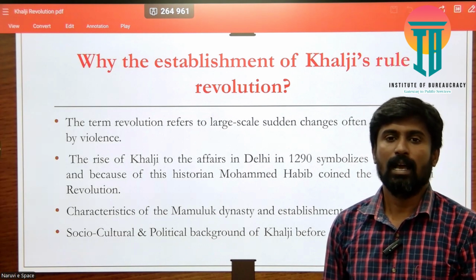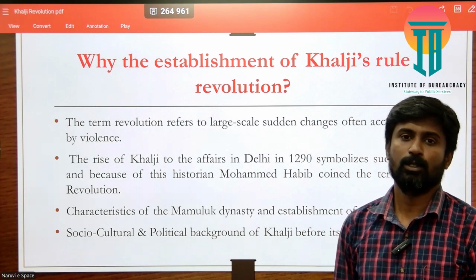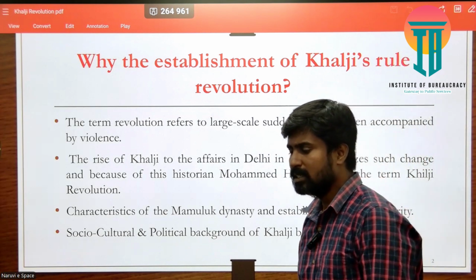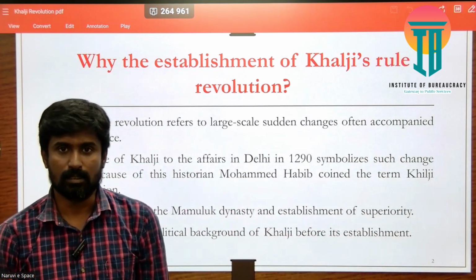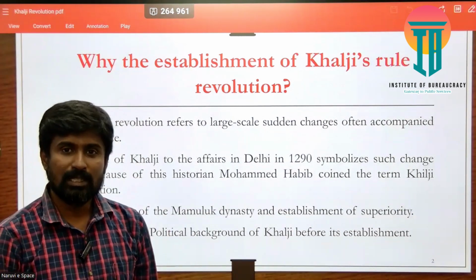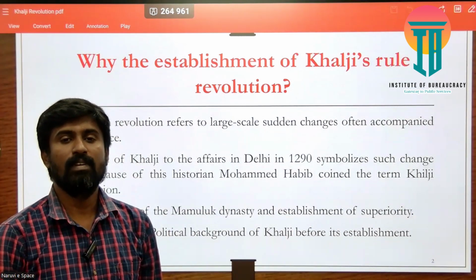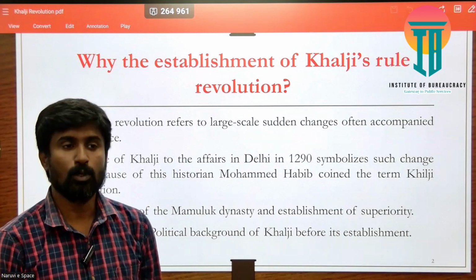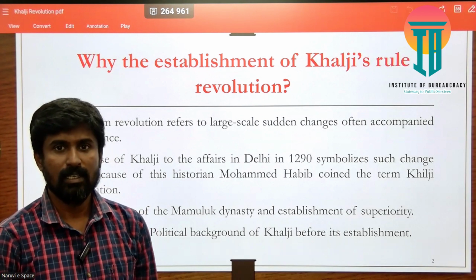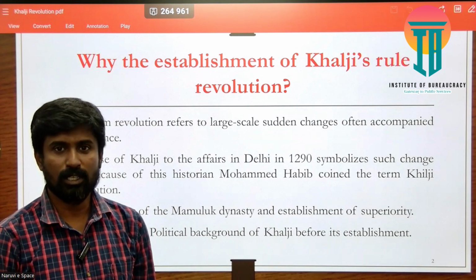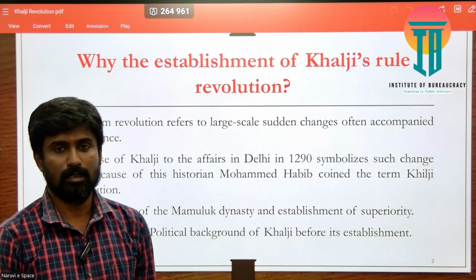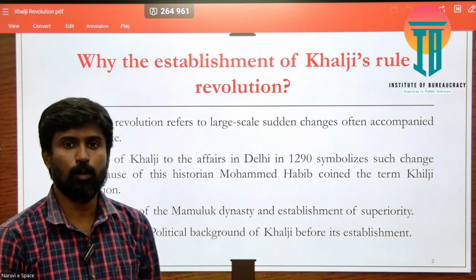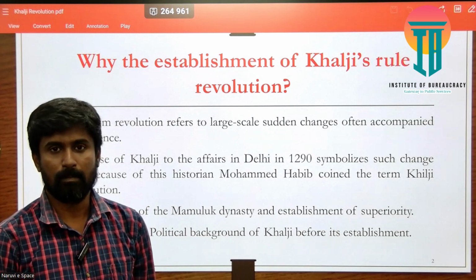The Khaljis were one among the 64 clans of Turks, so they were not on a high social ladder. Socially and culturally, they were not in a good position in the social stratification of the Turks. They were in the lowest position in this category.